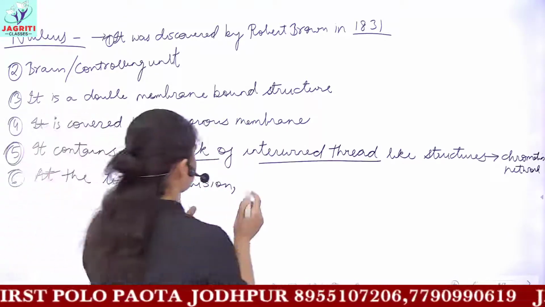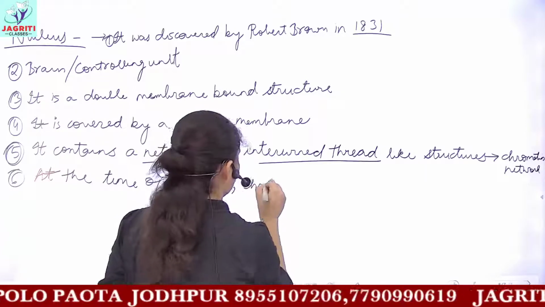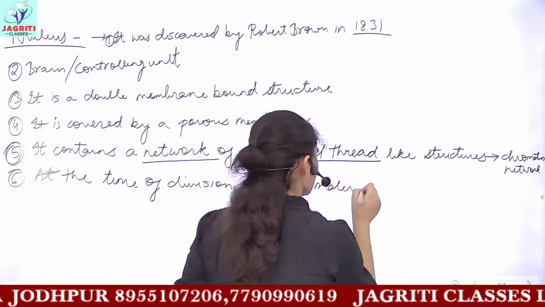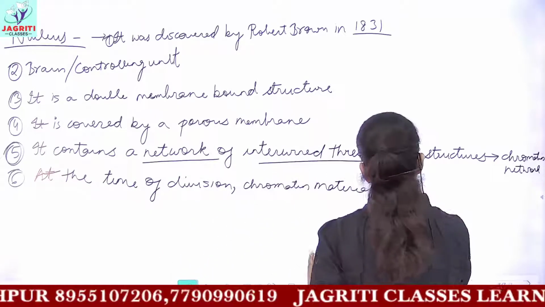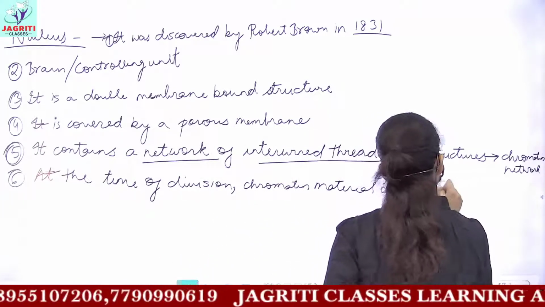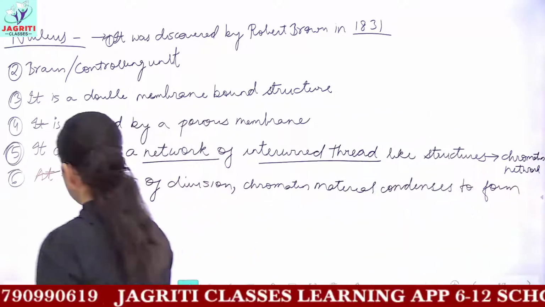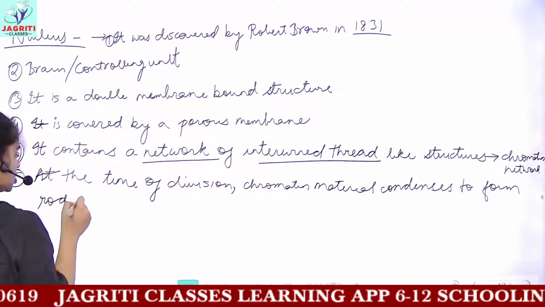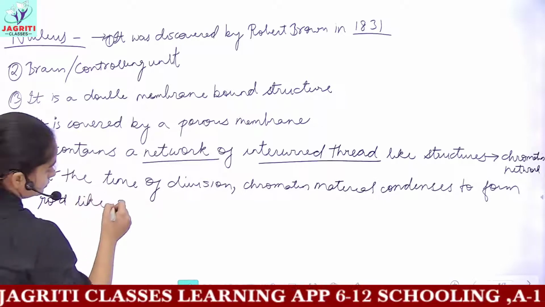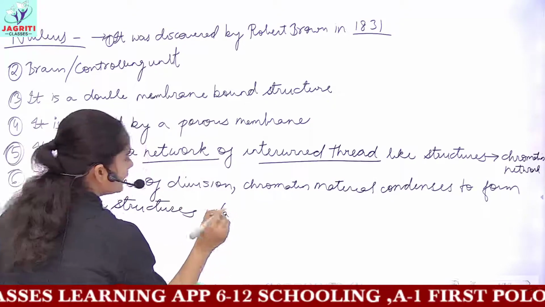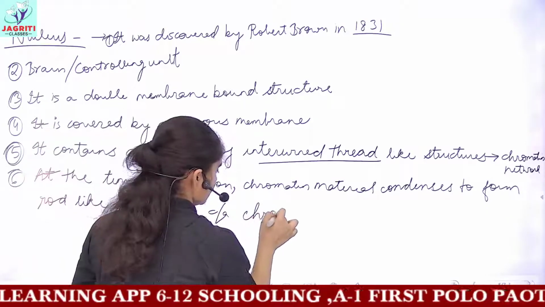So at the time of cell division, chromatin material gets condensed to form rod-like structures which are called chromosomes.